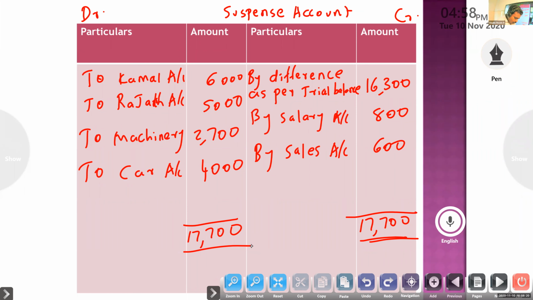Okay. Next, total of return inward book, meaning sales return, posted to return outward book. Only that is the problem. The person, no problem. Only posting error. Sales return posted to purchase return.